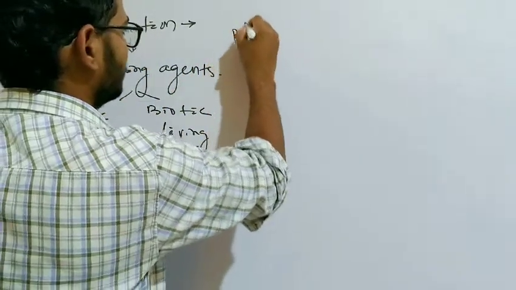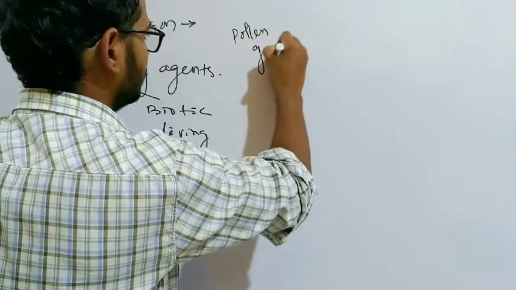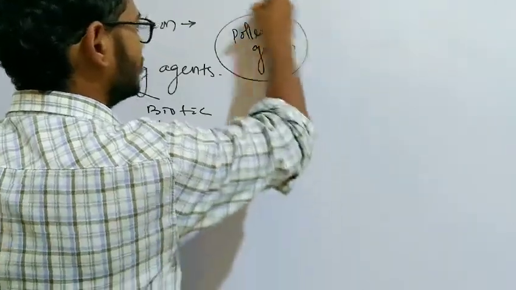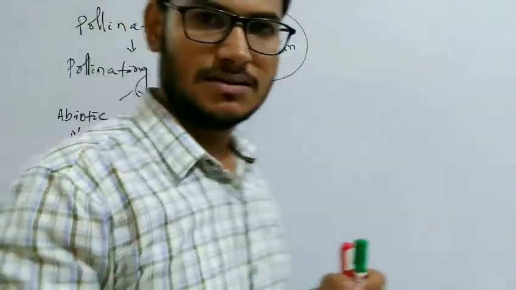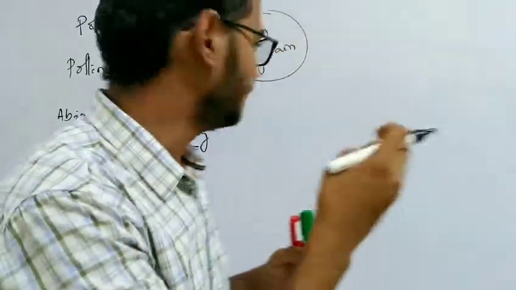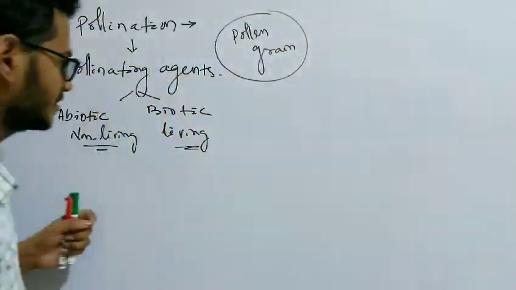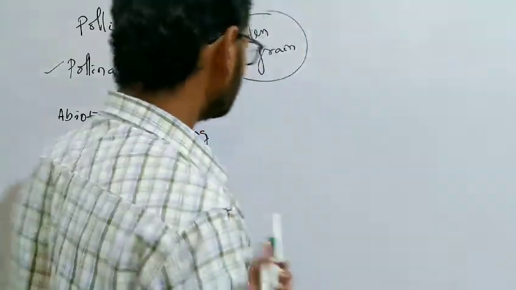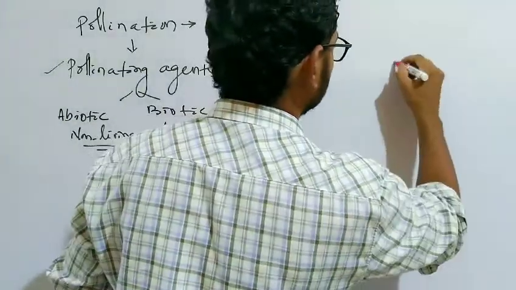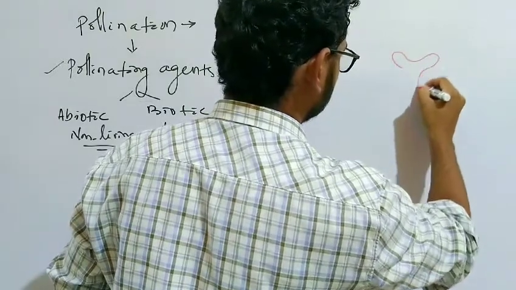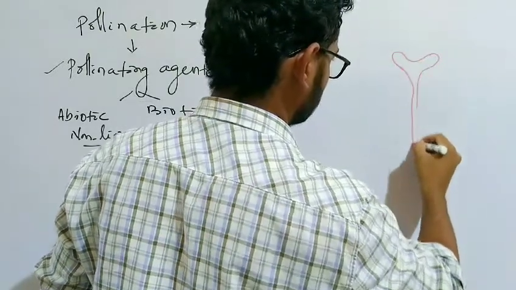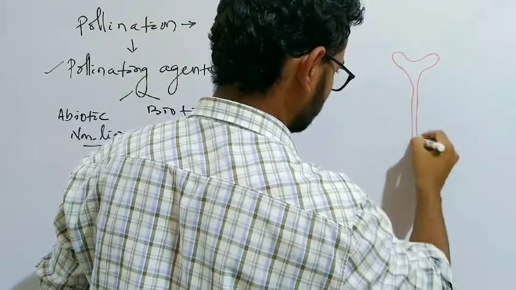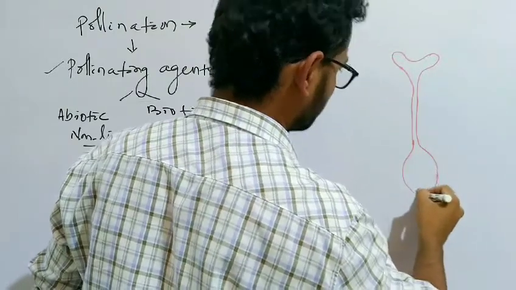The mature pollen grain travels with the help of any pollinating agents to the stigma of another flower. So if this is the stigma of another flower, this is the stigma, style, and this is the ovary.